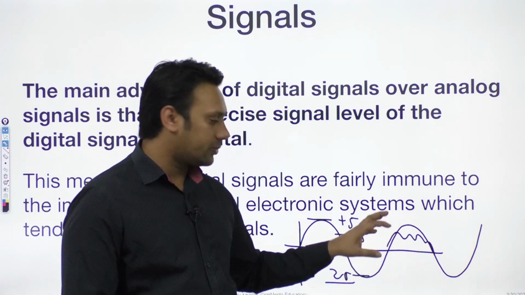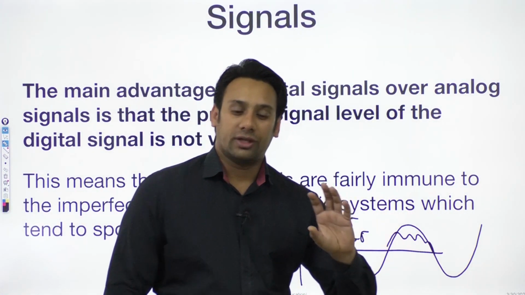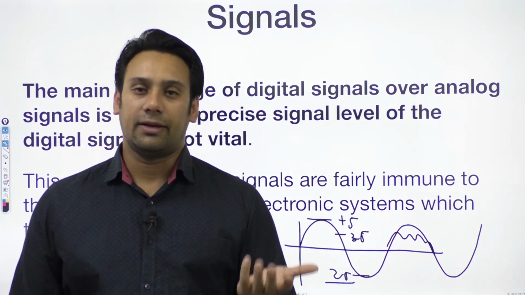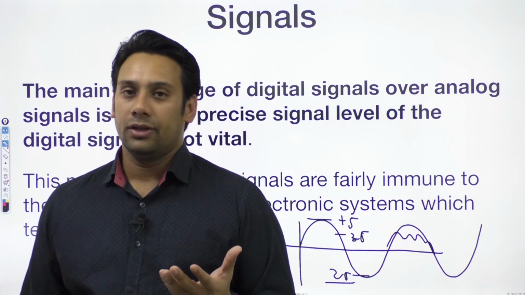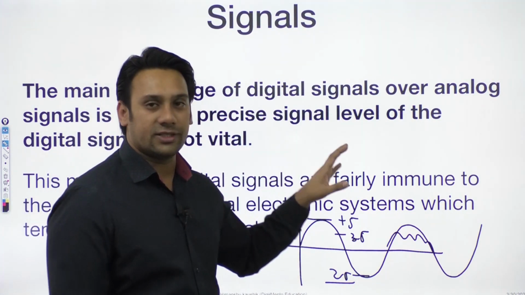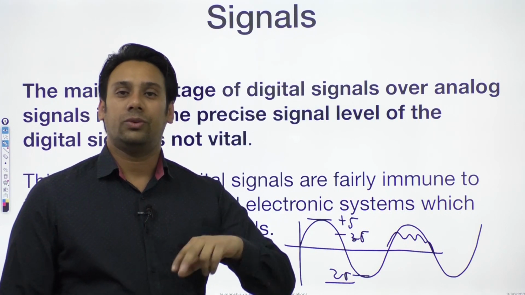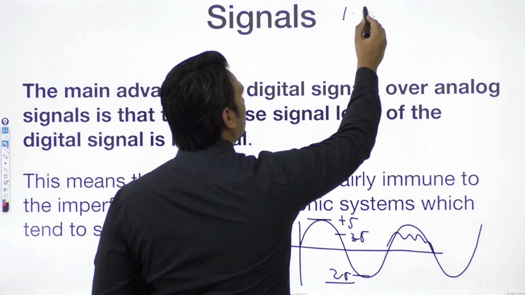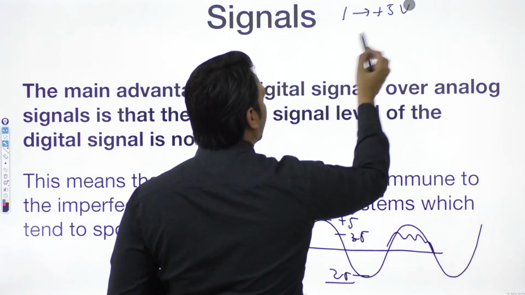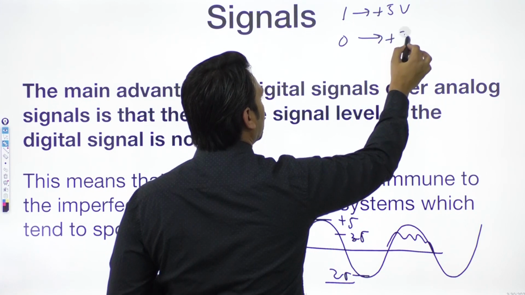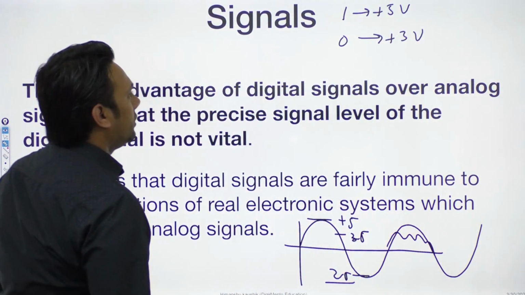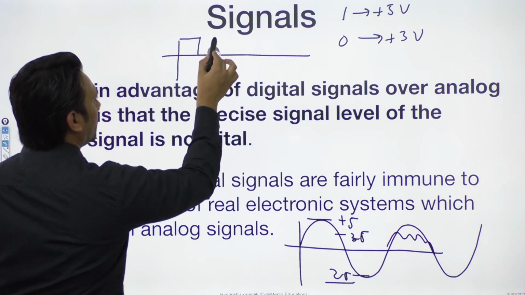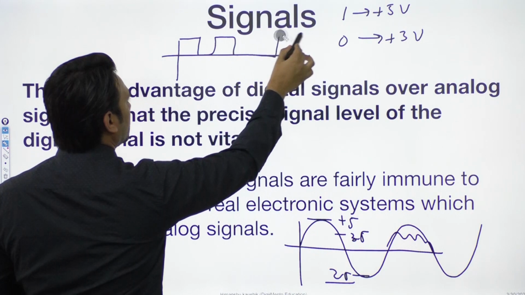values. Because the values will get affected, getting the data back that was lost from the signal is very difficult in that case. But if you use a digital signal, we have only two values, zeros and ones. Most of the time we represent a value 1 by using plus 5 volt and a value 0 by using plus 3 volt. So your digital signals look something like this: we have a 1, then a 0, then a 1, then a 0, then zeros, ones and so on.